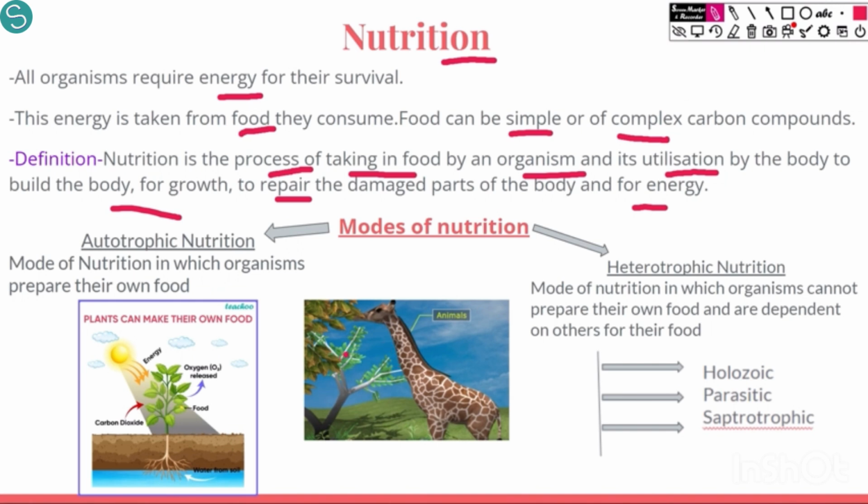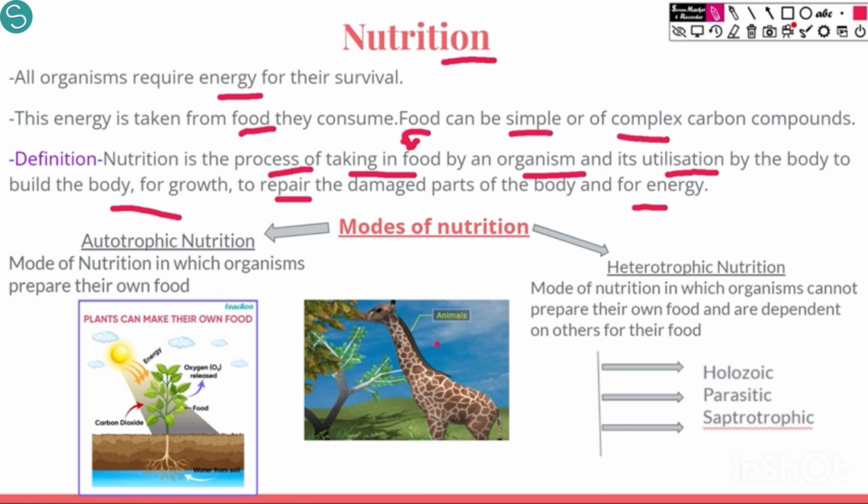By consuming leaves, intake of food is happening. So any organism takes in food, and then what happens to the food? The food is utilized, the food is digested, and then from it the nutrients are absorbed.